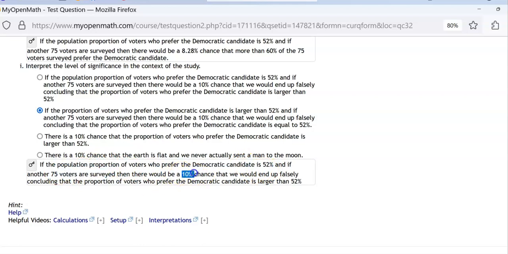There would be a 10% chance, 10% coming from the alpha or level of significance, that we would falsely conclude that the proportion of voters, that's always going to be tied into whatever the original statement is, who prefer Dem candidates is larger. Larger comes from the alternative hypothesis that it's greater than, and 52% comes from the null hypothesis proportion, which is 52%. Okay, that's how you get all those right.